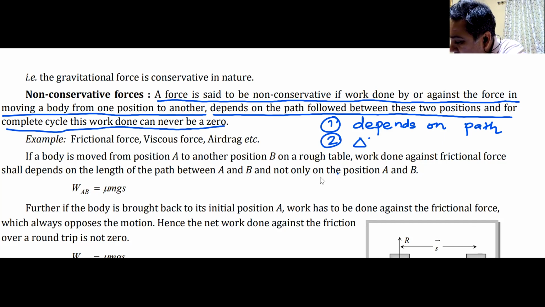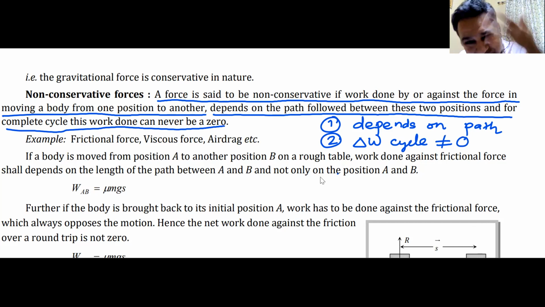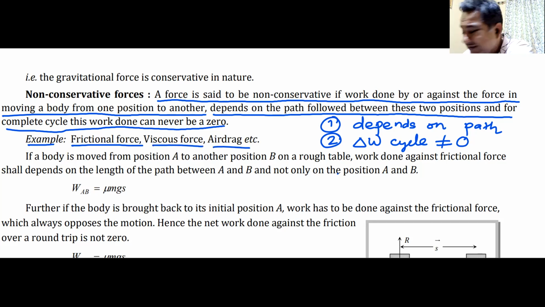So work done by a non-conservative force in a cycle is not equal to 0. In some cases, for particular forces, it might come 0 as well. But commonly speaking, the work done by non-conservative forces in a closed path will never come 0. What are the examples of these forces? Frictional force, non-conservative force. Viscous force, non-conservative force. Air drag, same thing, non-conservative force.